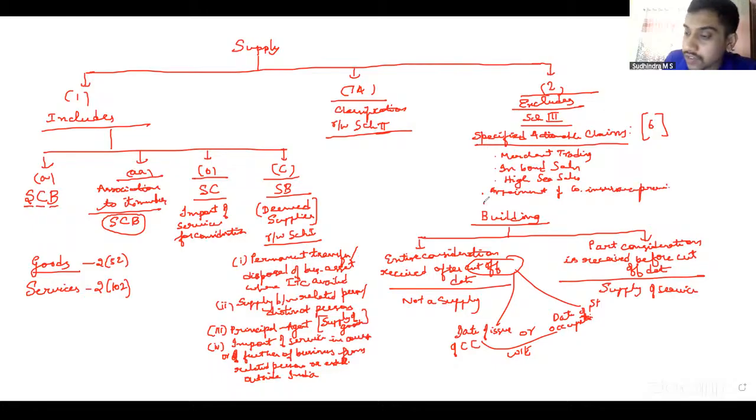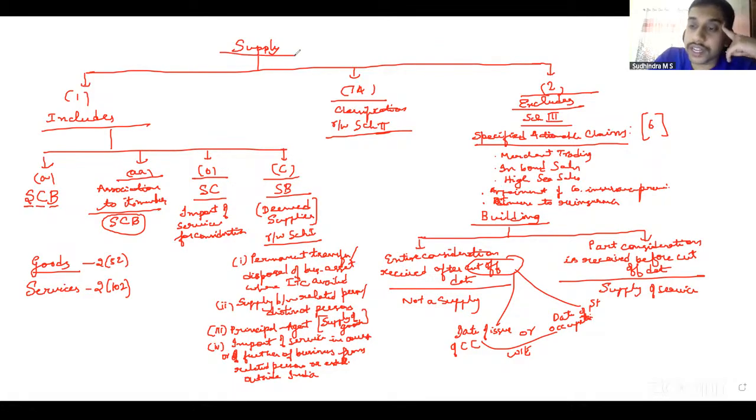And second one, services by the insurer to the reinsurer, in case of reinsurance. So co-insurance and reinsurance related, a couple of points, just in case they ask. So that is about supply, section 7.